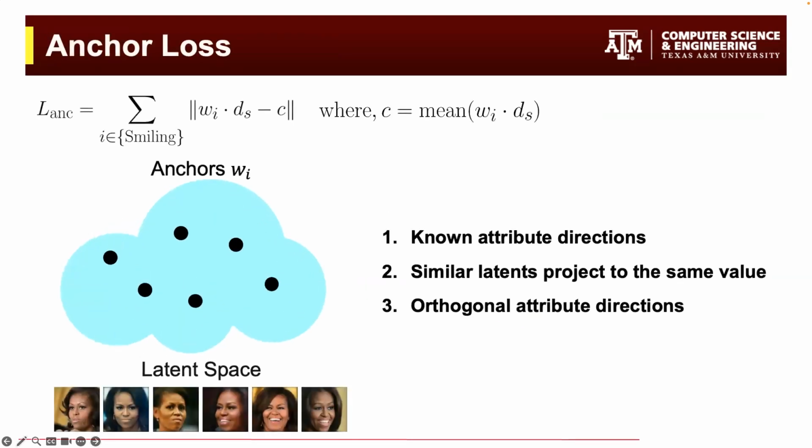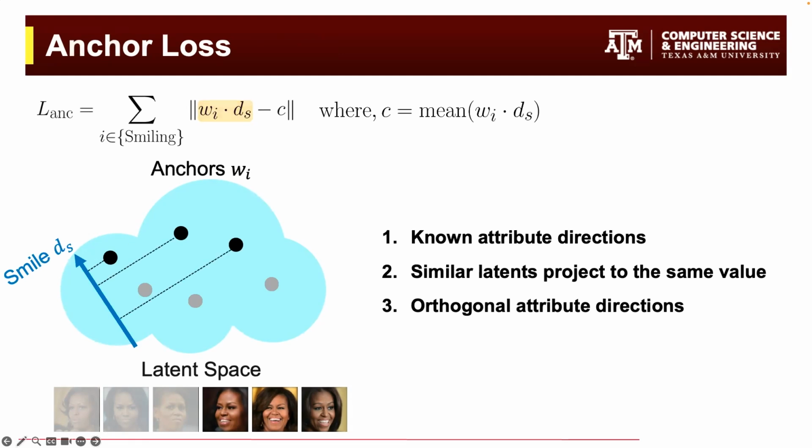I'm going to explain our loss for the smile attribute. Let's see, this is the direction of smile, ds, and these are the anchors of four smiling faces. Our loss minimizes the distance between the projected anchors and C, where C is the average of the projected anchors. Minimizing this loss forces these anchors to project to the average.